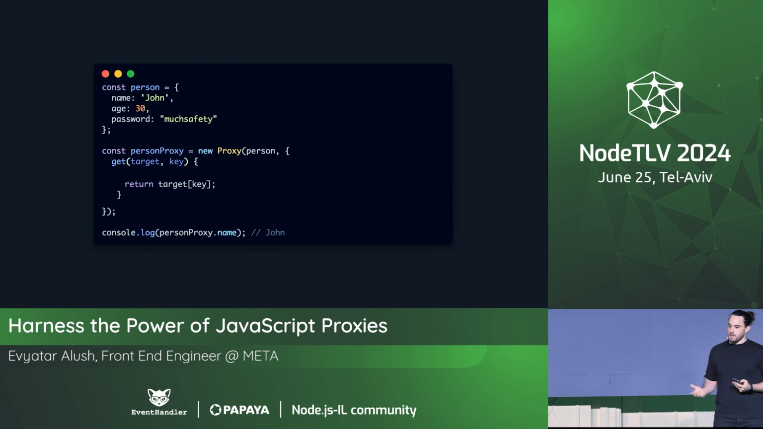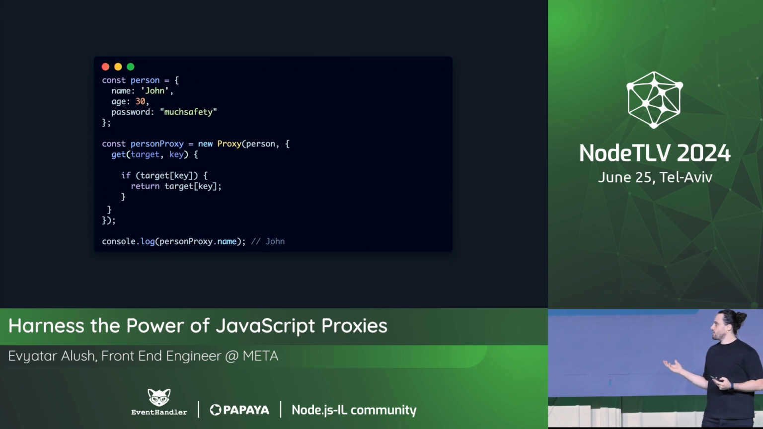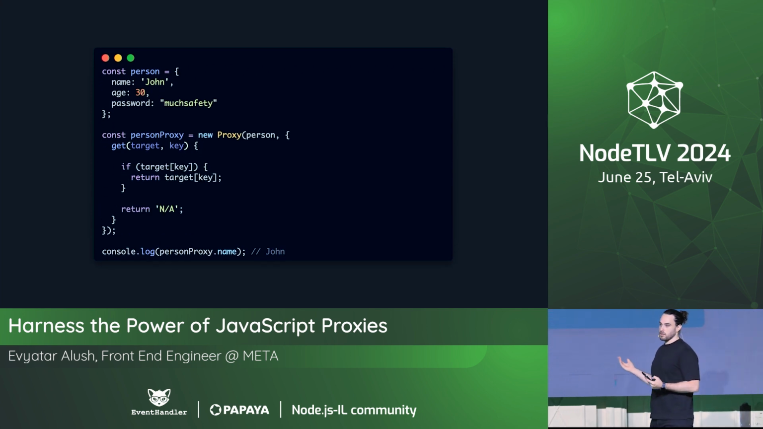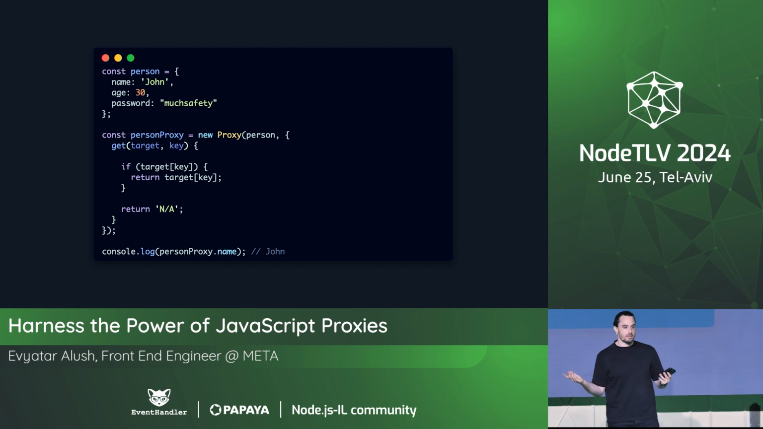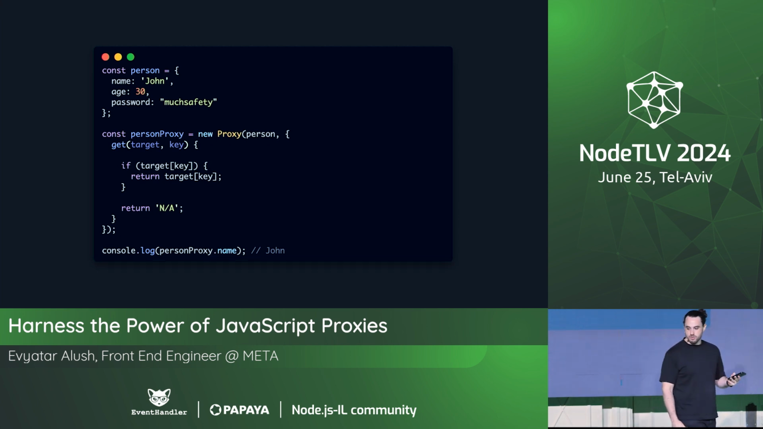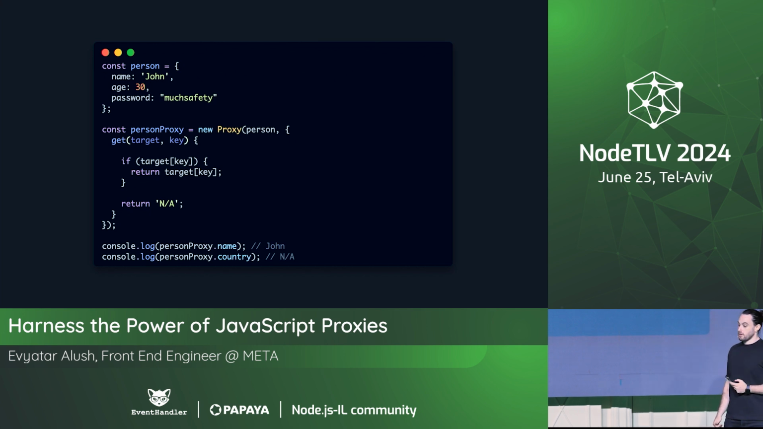OK, awesome. Now, let's say that if the object does not have the property that we're trying to access, let's return a fallback, for example, not available. So if we're trying to access the user's country, we're going to get not available.